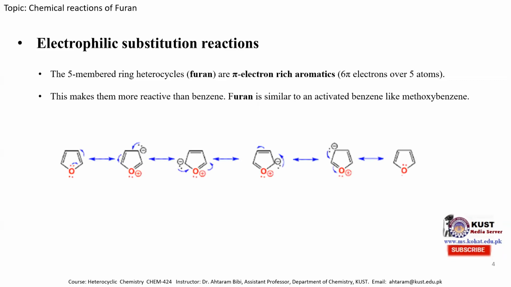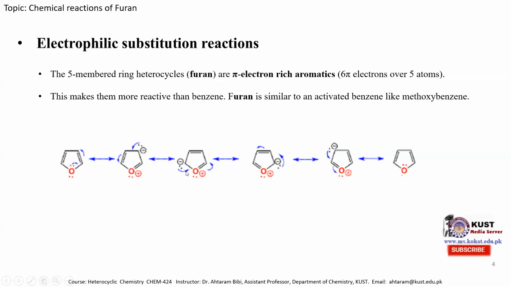Here is the resonance structure of the furan molecule, and one can see that when this lone pair of electrons shifts toward here, this pi electron shifts toward this carbon atom, producing a carbanion or electron rich position at position 3 of the furan molecule. So the electrophilic substitution reaction is possible at position 3.